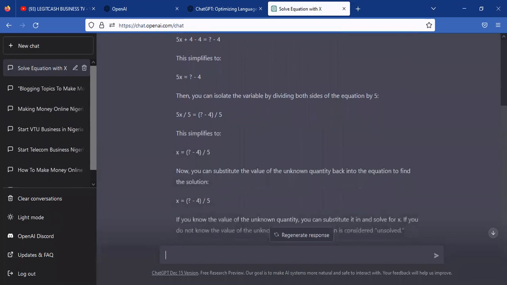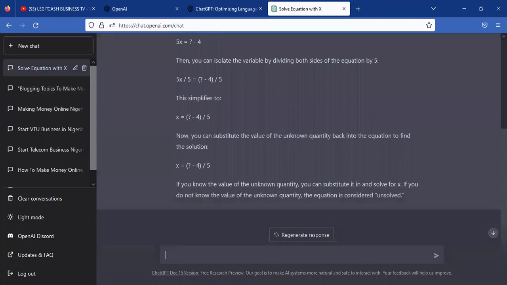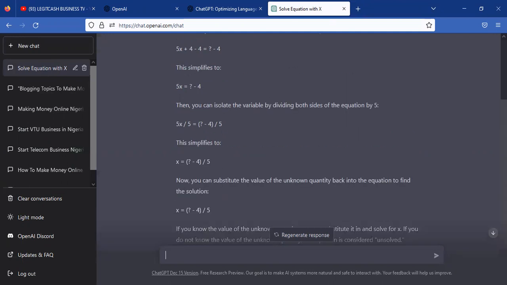Now you can substitute the value of the unknown quantity back into the equation to find the solution. So you can see it here. If you know the value of the unknown quantity, you can substitute it and solve for x. If you do not know the value of the unknown quantity, the equation is considered unsolved. So this is it, guys. You can use it to solve mathematical expressions.